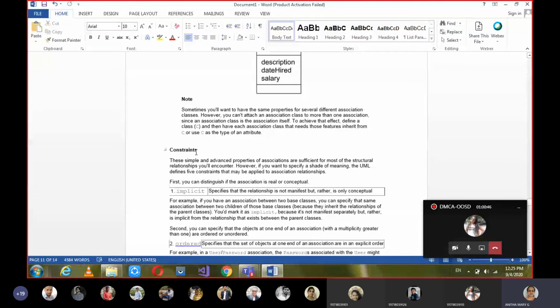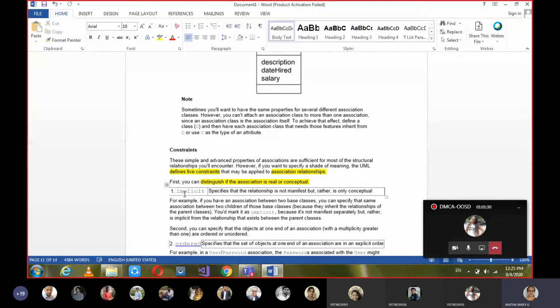So many times I told you constraint is something, a condition. Okay, in order to distinguish or differentiate association in real time or conceptual, here we are going to have 5 types of constraints. In order to distinguish the association, we have 5 different types of constraints, conditions, which are applied among the association relationships. So the first one, implicit.